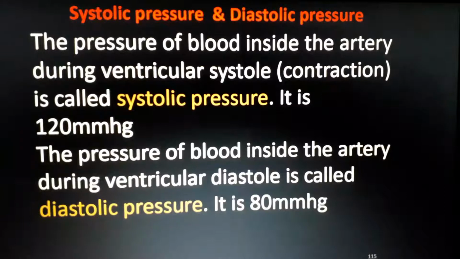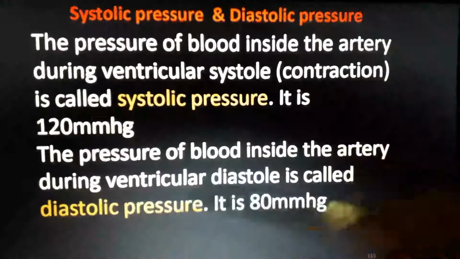We will study that later. At that time what will happen? The artery will burst out. It will break, and it's a very critical situation for a human being. And if the pressure goes down also, that's also a problem. Immediate death will happen if the pressure goes down too much. So you just remember these two names, systolic pressure and diastolic pressure.